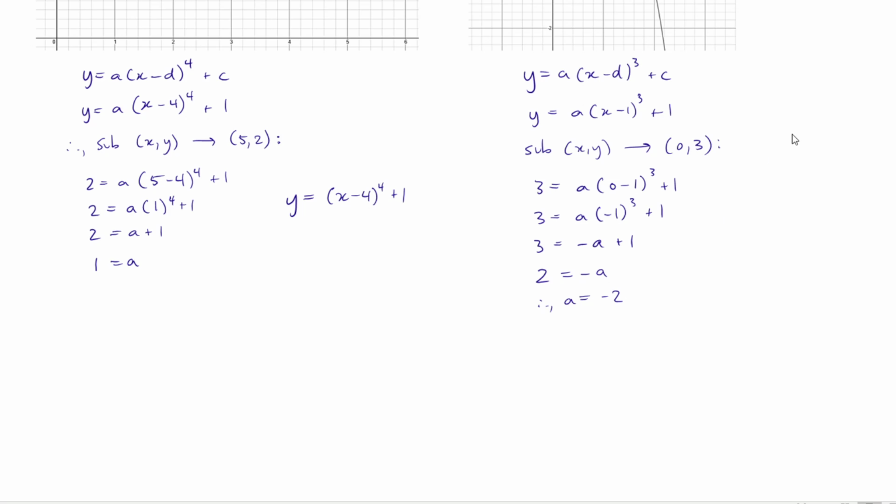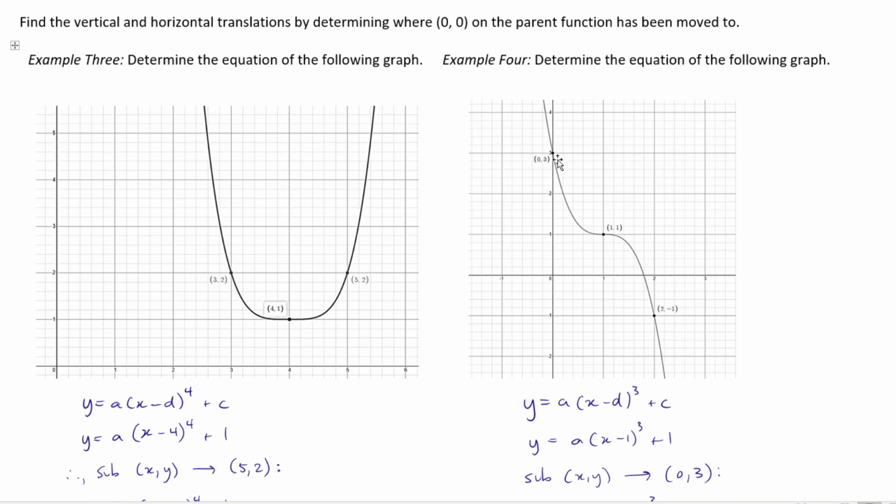So then I go ahead and write my equation, which is y = -2(x - 1)^3 + 1. Again, this seems to make sense because we have a negative stretch factor, or negative leading coefficient. And as I can see, my cubic goes from the second quadrant to the fourth quadrant. So yeah, this definitely seems to make sense.